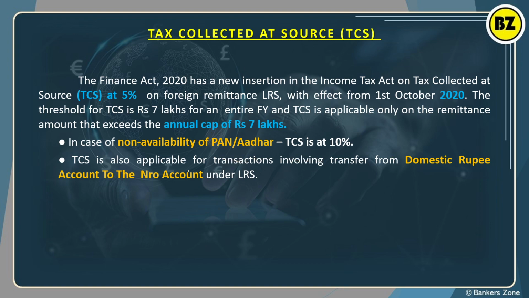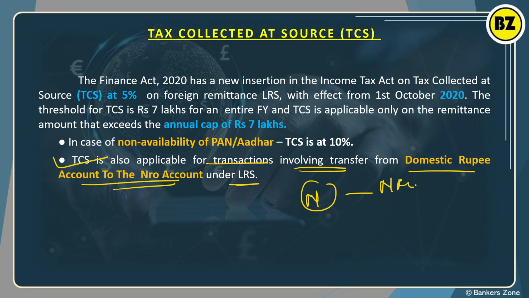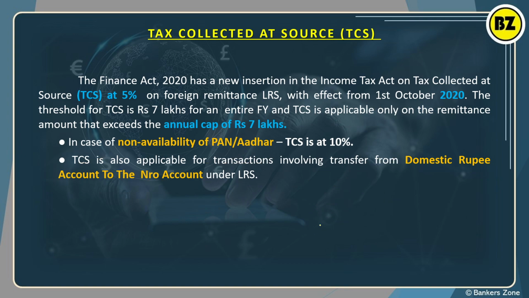Very high. Now for a domestic rupee account to the NRO account under the LRS, the TCS is also applicable if you are transferring funds. So if you are transferring funds from your normal rupee account to the NRO account, NRO account means the account of a person who has left India, and the saving account is now converted into the NRO. If you are transferring your funds to that also, the TCS is applicable, right? That means you are transferring funds to an NRO account basically. For that purpose also the TCS is applicable, right?